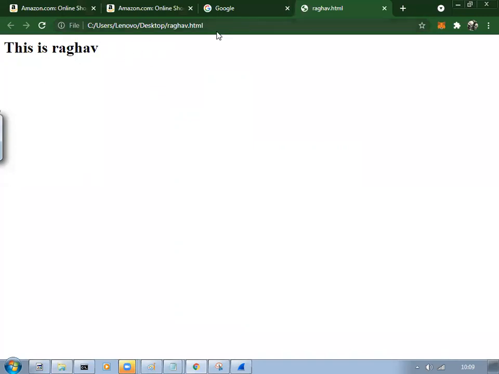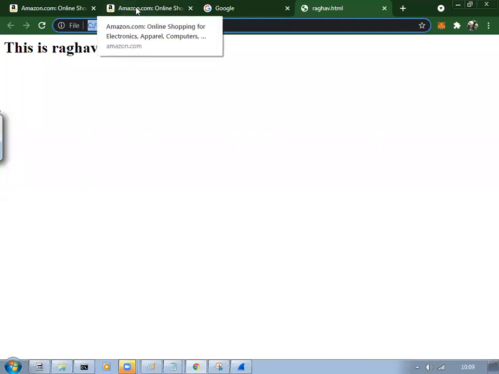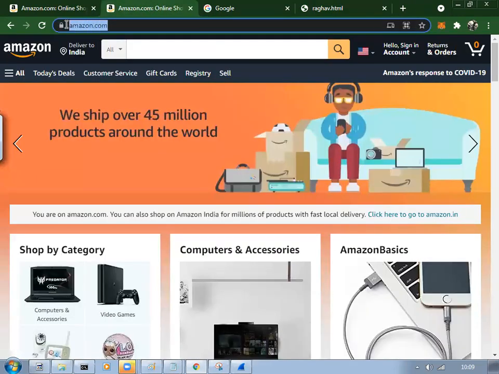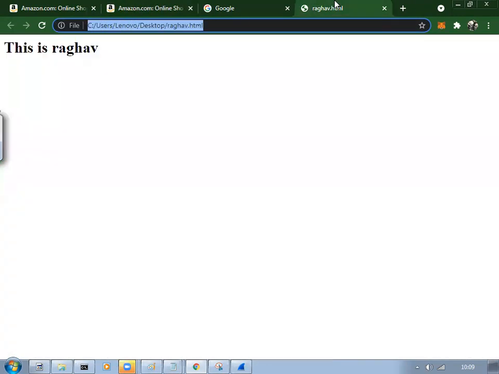Here I have stored it in my C drive, Users, Lenovo, Desktop, Raghav web page. But Google or Amazon is in some different location, right? So that's why we use domain names. When you enter a domain name, it goes to that location and gets that particular HTML or web page back to you. That you have to remember.